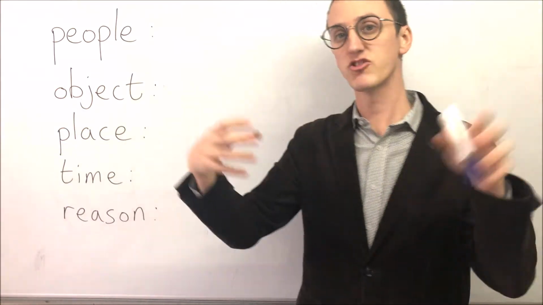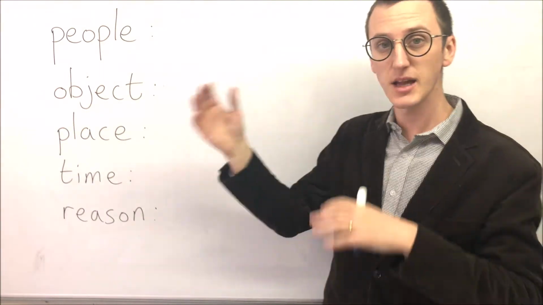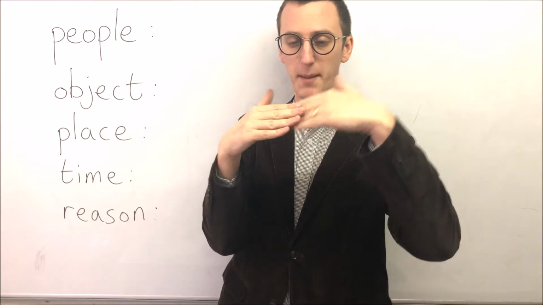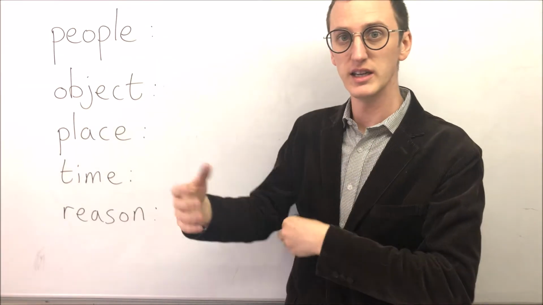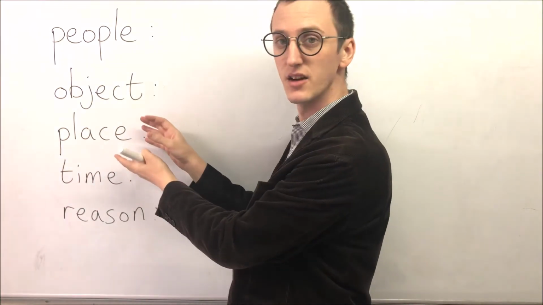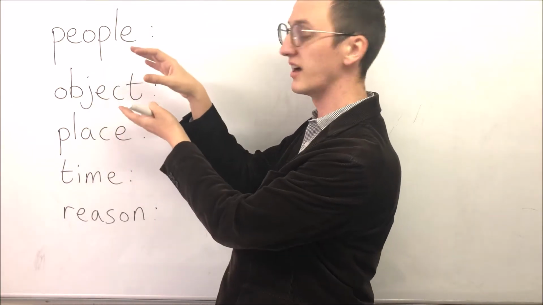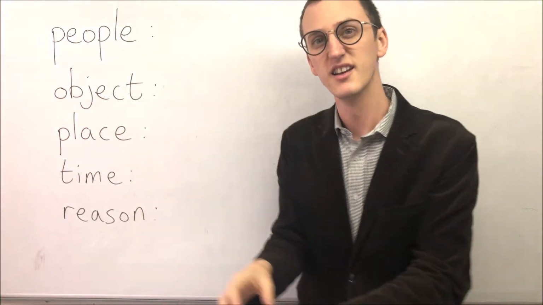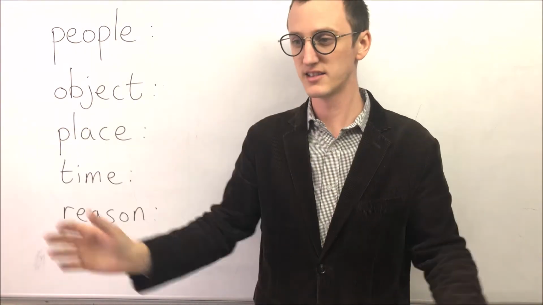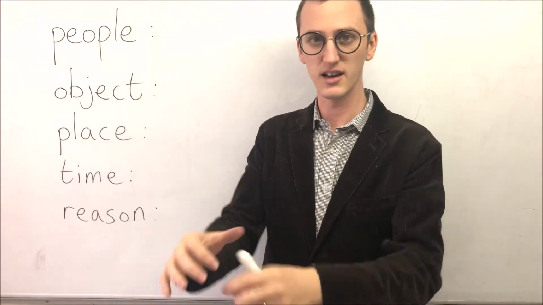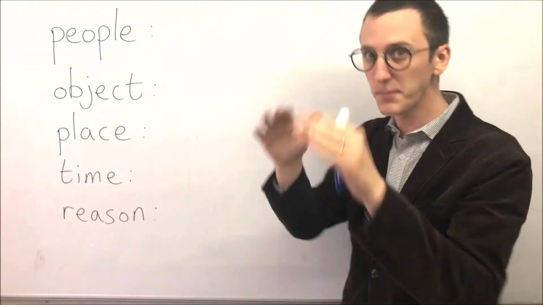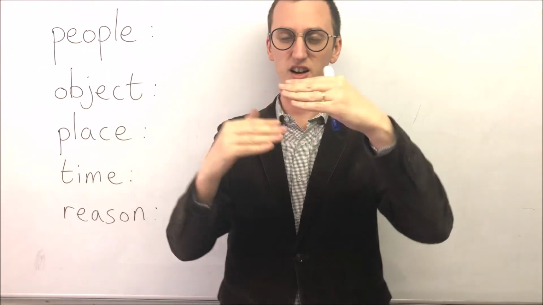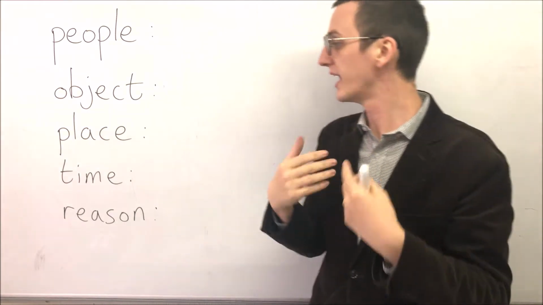So they give extra information. Sometimes there's an overlap. If we say a school, is a school a place or an object? Sometimes if it's a class, is it a group of people or is it an object? So sometimes there's an overlap.